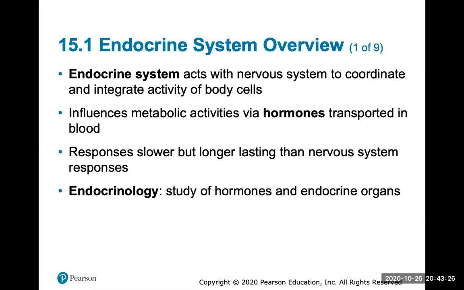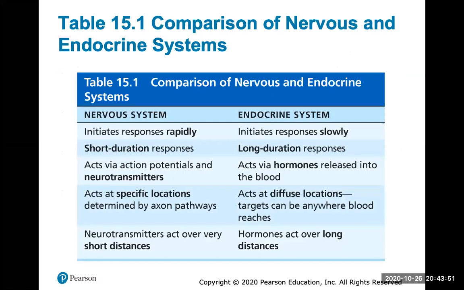So, the endocrine system overview: your endocrine system acts with your nervous system to coordinate and integrate the activity of all of your body cells. And its realm of influence is possible due to hormones, which are transported through the blood. The responses are slower, but they're longer lasting than your nervous system. And endocrinology is the study of hormones and the endocrine organs.